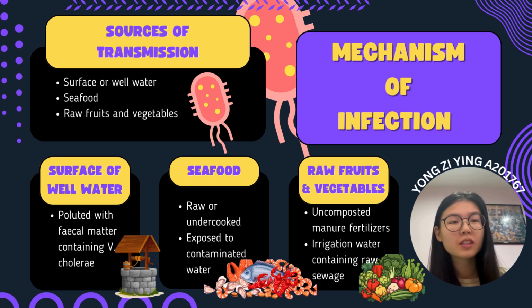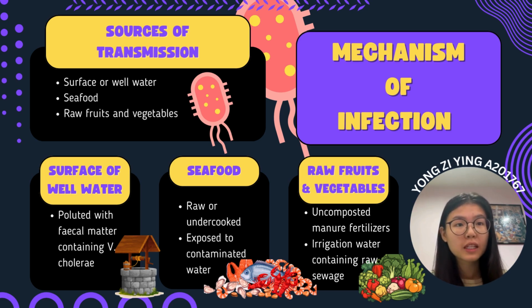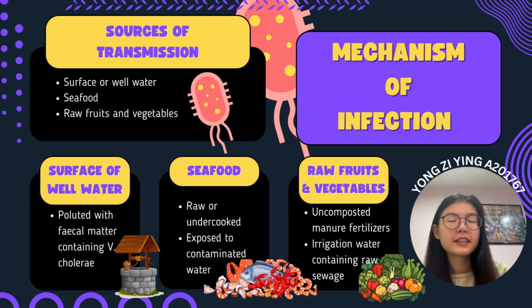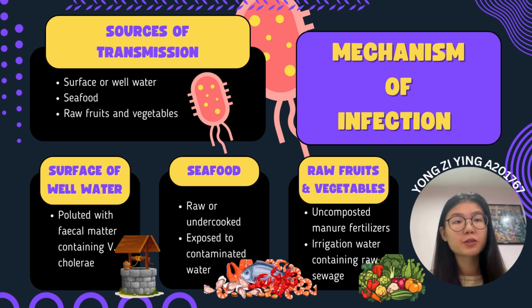Next, seafood poses a significant risk, especially when consumed raw or undercooked. Seafood exposed to contaminated water can harbor the bacteria, putting consumers at risk if proper cooking methods are not followed. Finally, raw fruits and vegetables can also transmit Vibrio cholerae. These are often fertilized with uncomposed manure or irrigated with water contaminated with raw sewage, leading to bacterial contamination.